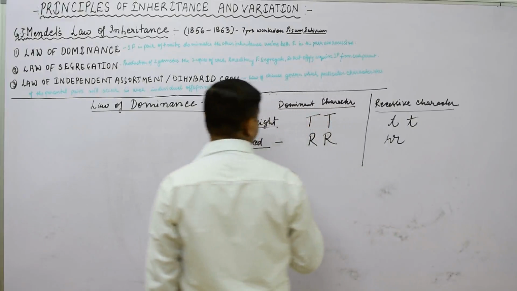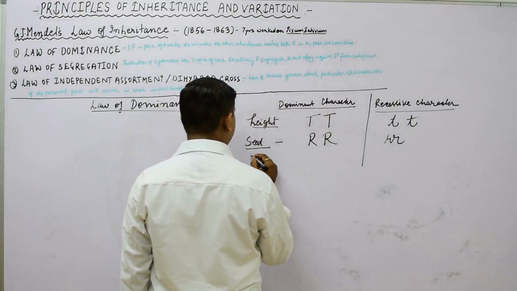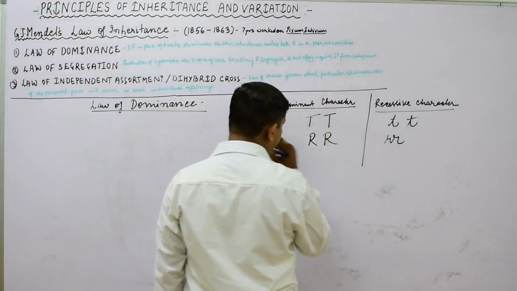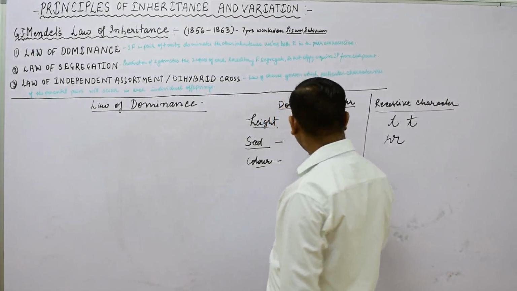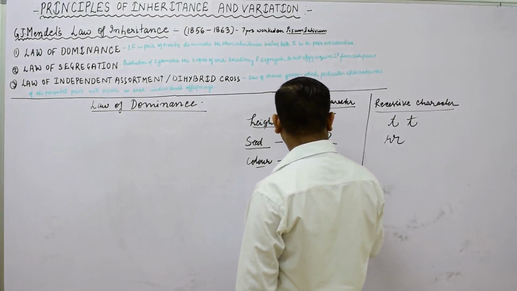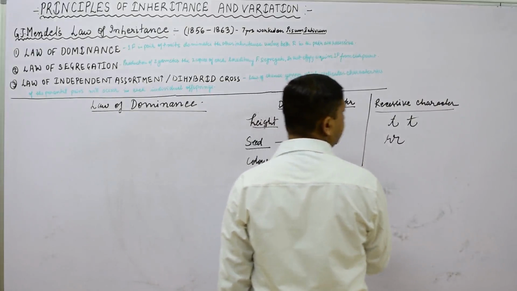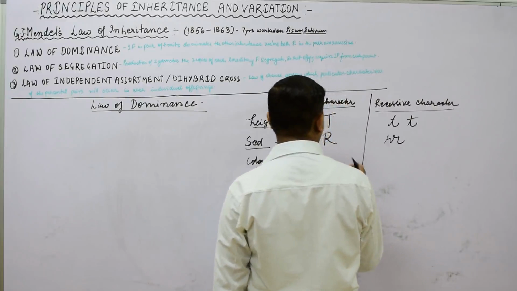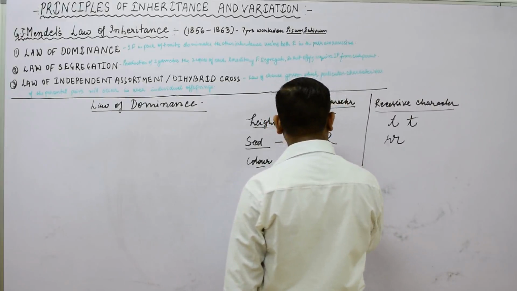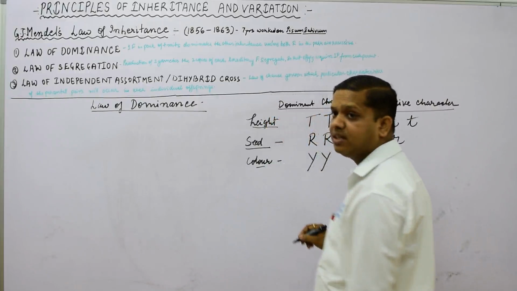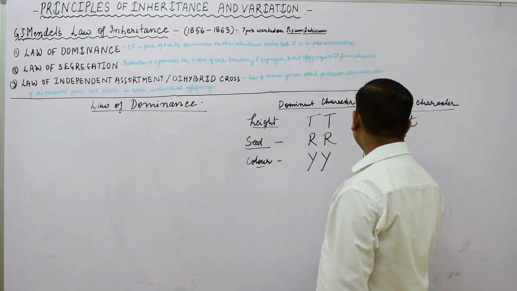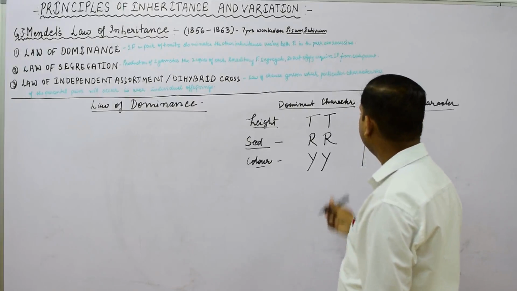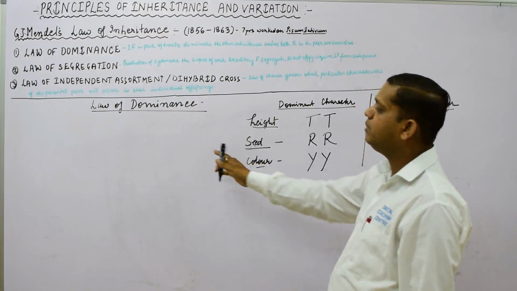Then next we will talk about the color of the pod, which will be of two types. Yellow color will be represented by capital Y, and the color of the pod green will be represented by small g. So these terms we are going to use in making a cross.